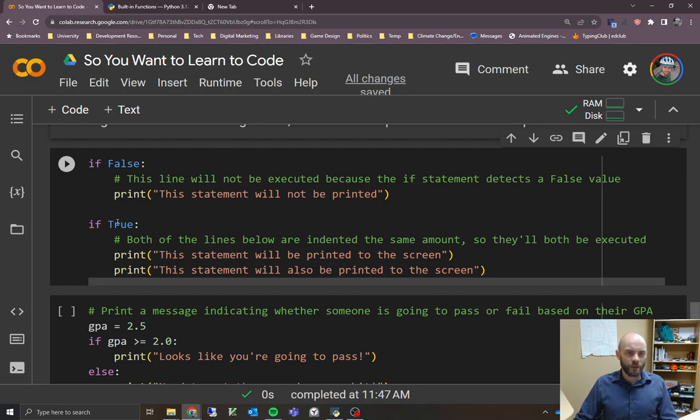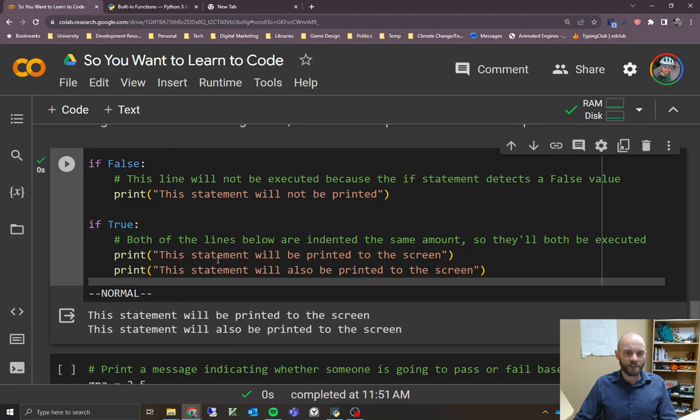Here, if true, this is always true, so it'll always run these two lines of code. So we expect it to print these two statements. If we run that one, we'll verify, and it does. It prints these two statements here, and it does not print the statement up here.